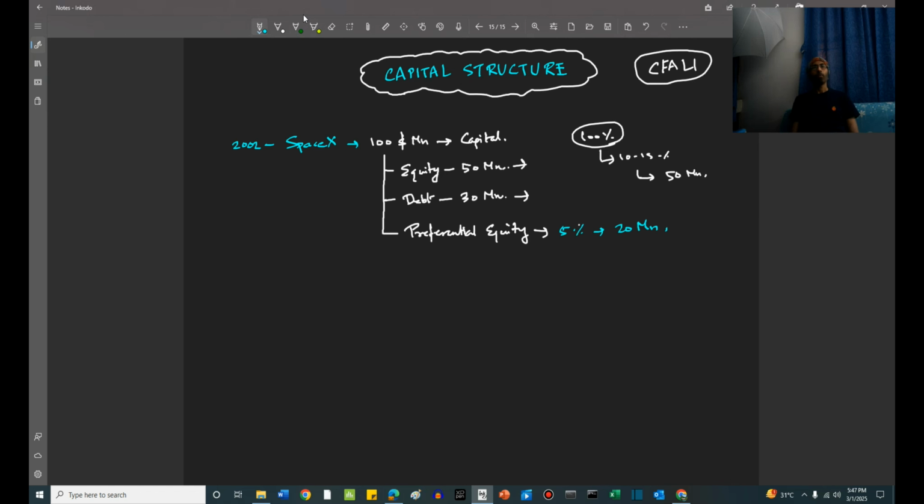The reason is capital structure basically means how you are orchestrating or designing your entire capital resources for best efficiency measures.